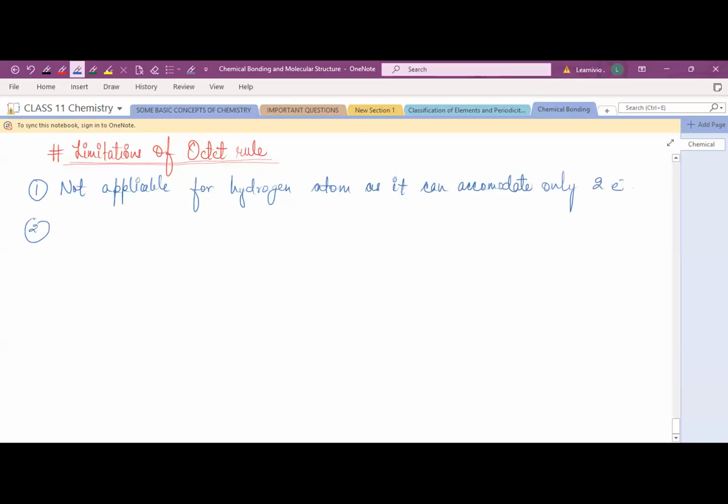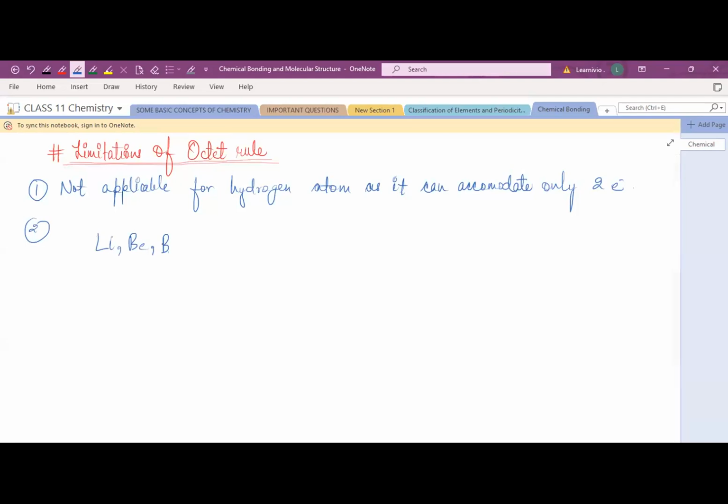Second point. The second limitation is that the octet rule doesn't explain the stability of electron deficient species. The electron deficient species are certain molecules, like the molecules which contain lithium, beryllium, boron. They have fewer than 8 electrons around the central atom, right?